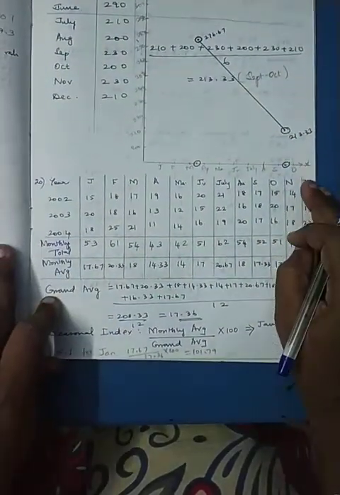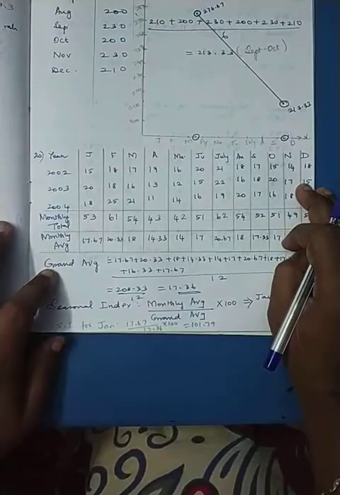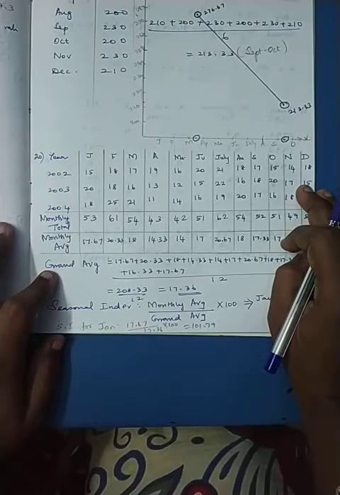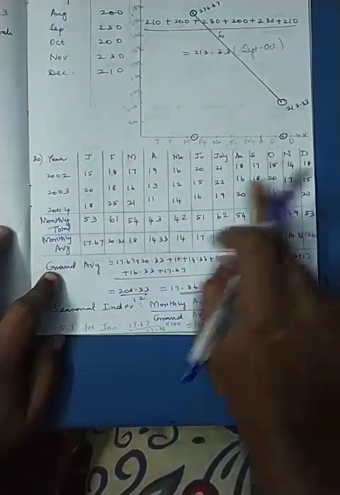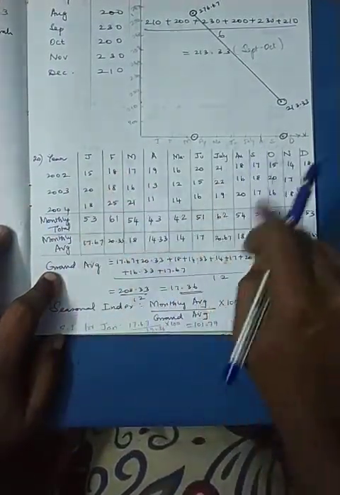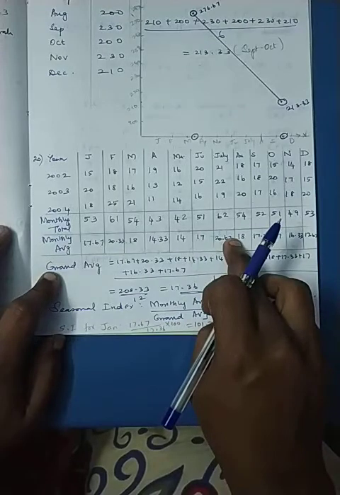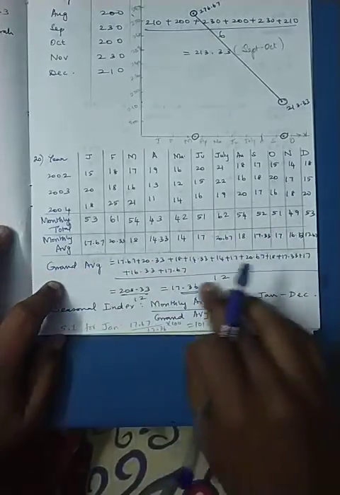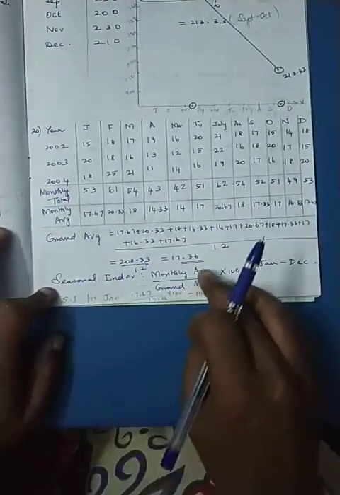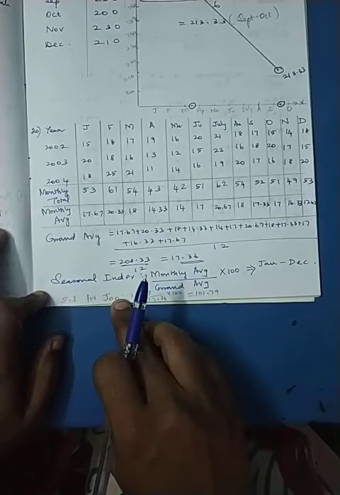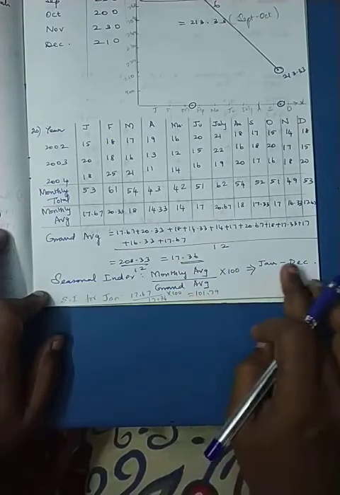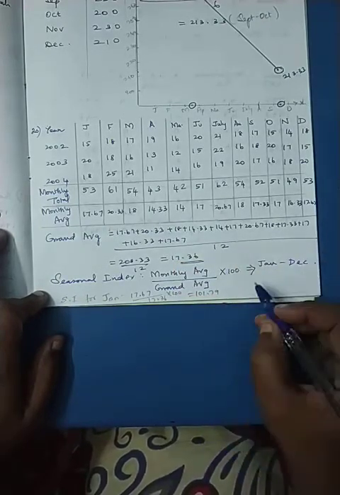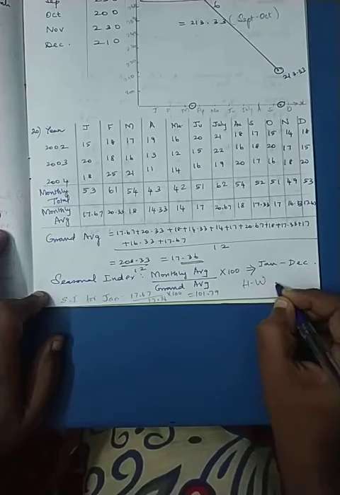Now, coming to the 20th question, you have to find the monthly averages. It is not the quarterly averages, so I am drawing the monthly one. Find the totals, find the averages, then find the grand average. Then find the seasonal index for each month. Like January, it will be 17.67 divided by 17.36, so it's 101.79. So you have to calculate for all, January to December. So this will be your homework.